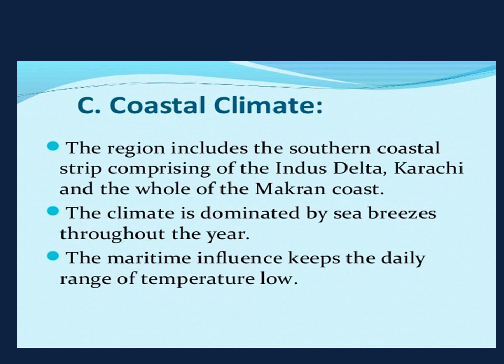Coastal climate. This region includes the southern coast strip comprising the Indus Delta, Karachi and the whole of the Makran coast. The climate is dominated by sea breeze throughout the year. The maritime influence keeps the daily range of temperature low. Maritime or coastal climate is experienced.